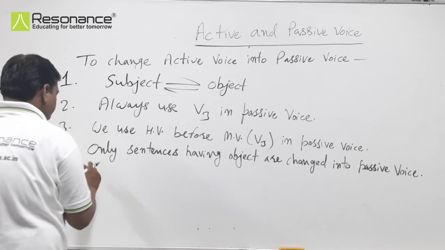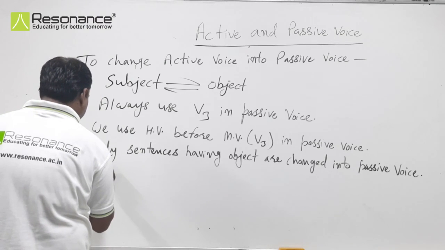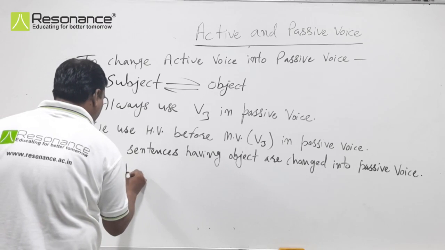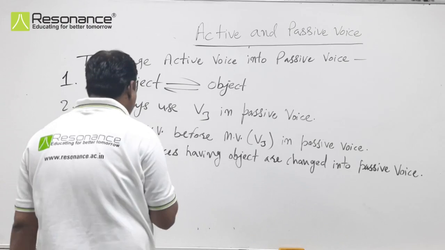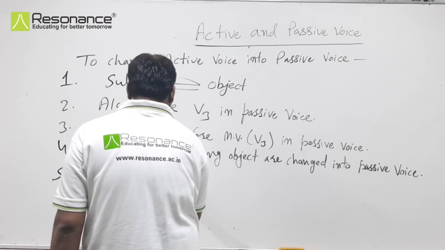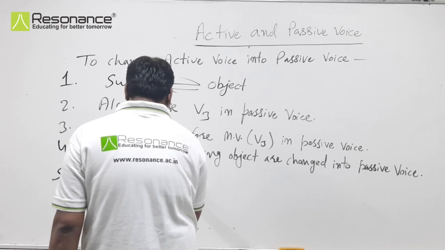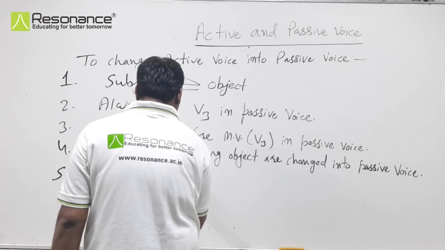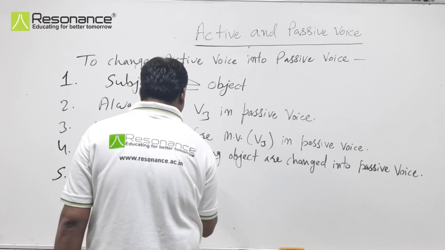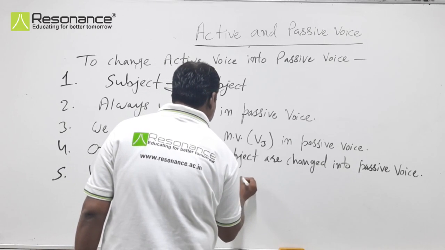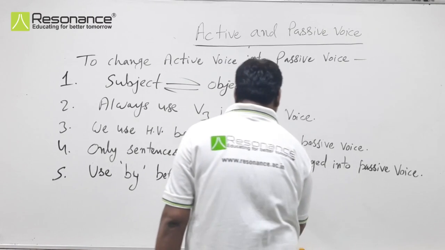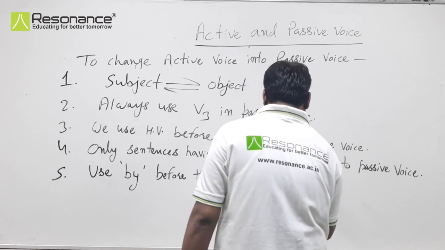Number 5: we use by before the object of passive voice.